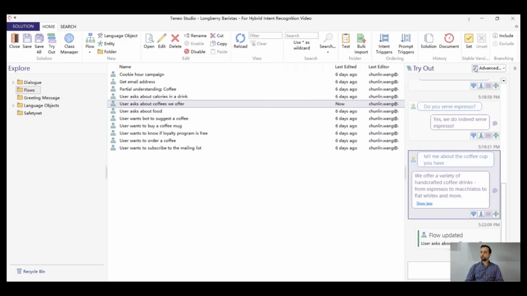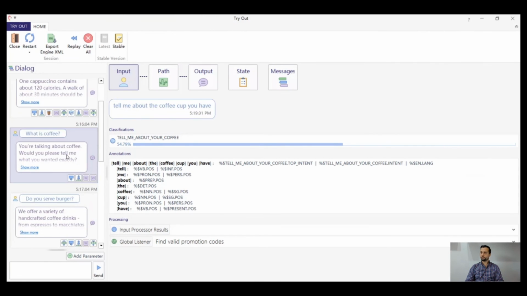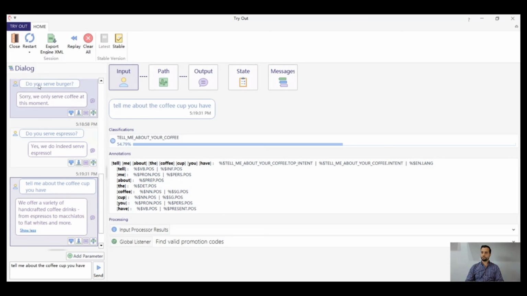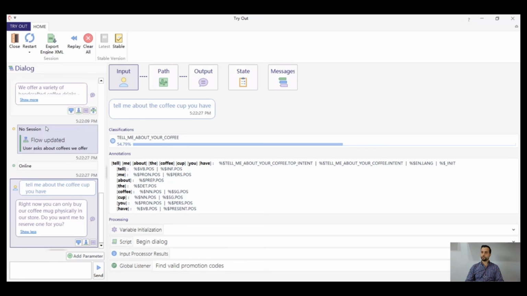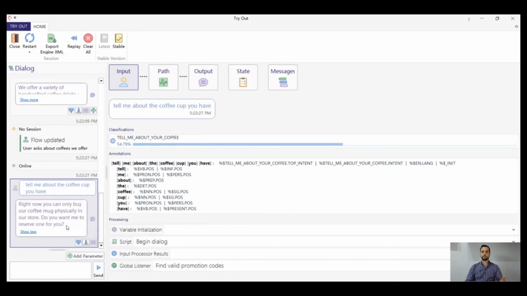If we go back now to tryout, we can just click on the user input to have it again, restart the conversation, and we will see that it's now giving the correct answer. We are not firing anymore the wrong answer, since we increased the confidence threshold for this specific trigger.